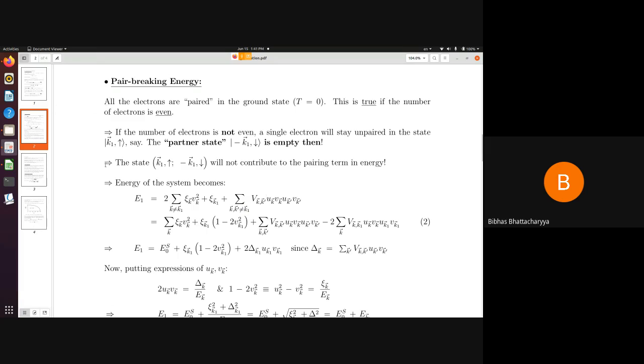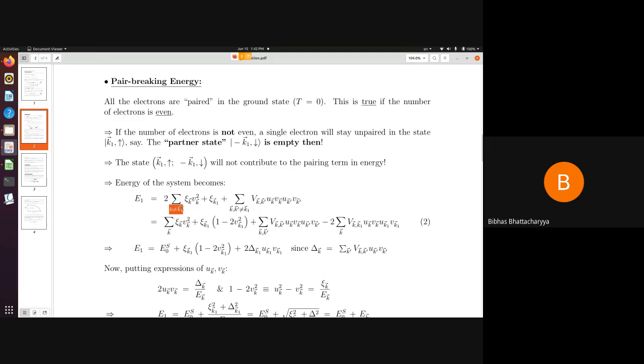You can rewrite this expression of energy. See, first of all, you just remove this restriction. You allow for all values of k. So it's an unrestricted sum. And then to make out this compensation, you have to introduce a term of minus twice xi k1 vk1 square. So these terms together with this will make out these two terms. So I just drop off this extra term to make a correction to this.